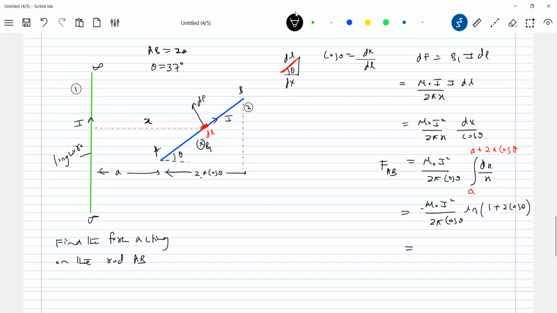Cos theta will be 4 by 5. I think this will become 5 mu naught I square by 8 pi, log of 13 by 5. Look at this force, how it will be. It will be directed in this direction. So where should you show it? Not at the midpoint again. This force will not act at the midpoint.